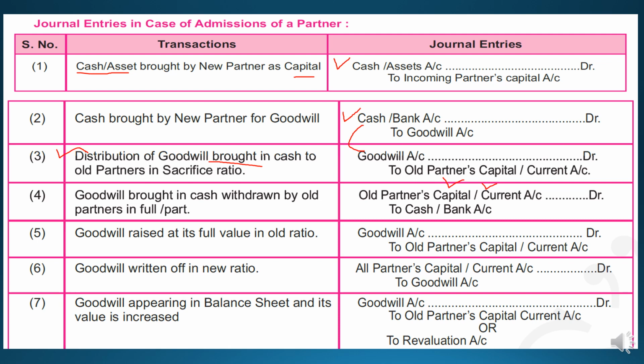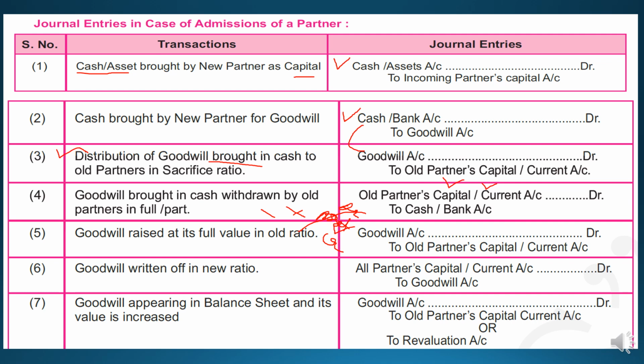So goodwill is raised, meaning increased. Goodwill is an asset. Students, remember this rule for assets: whenever an asset increases, you will write it on the debit side, and whenever it decreases, you will write it on the credit side. In the journal entry, an increase in an asset goes on the debit side, and a decrease goes on the credit side.